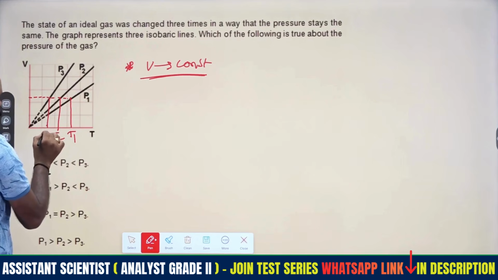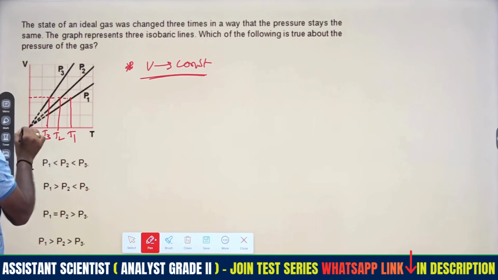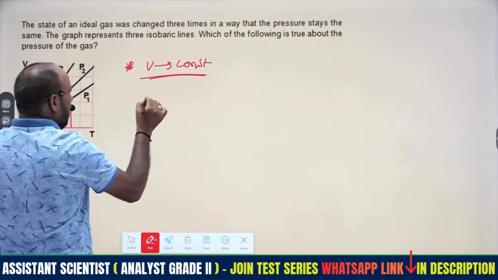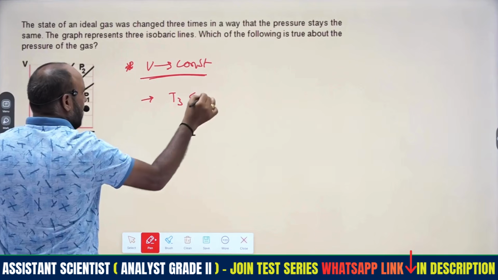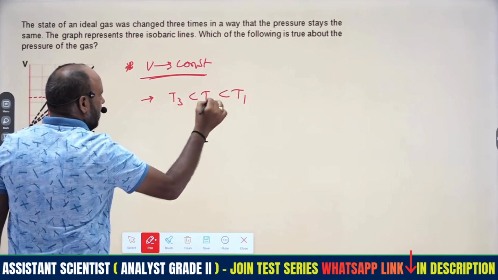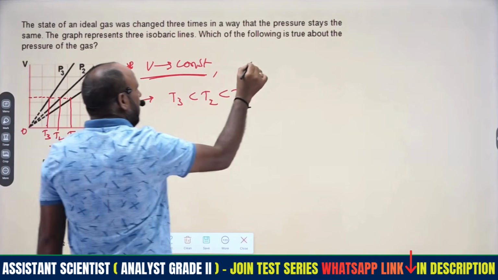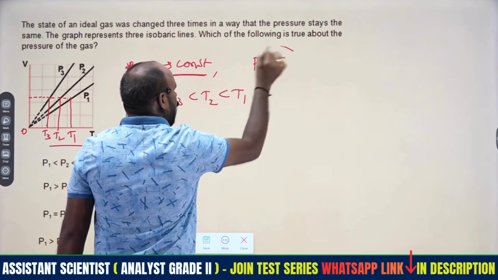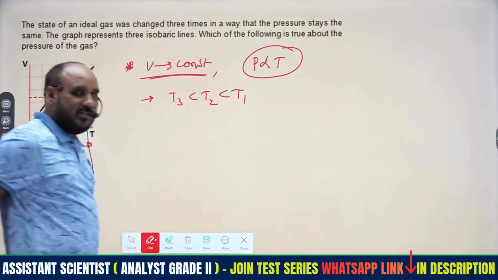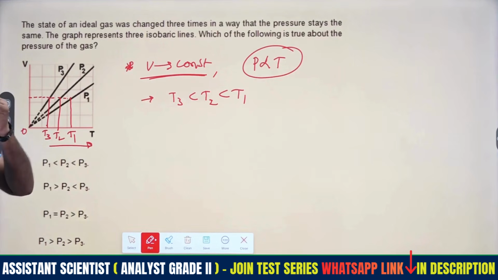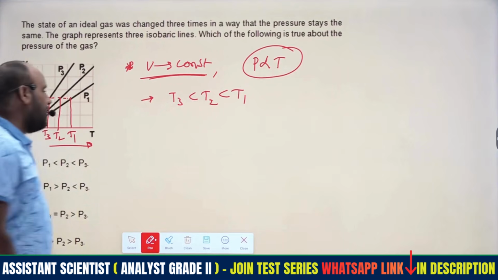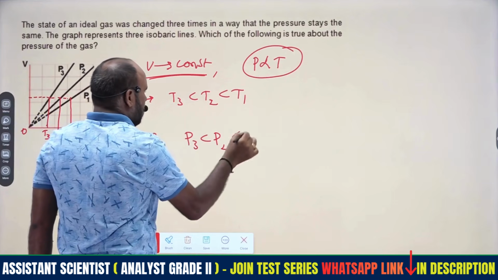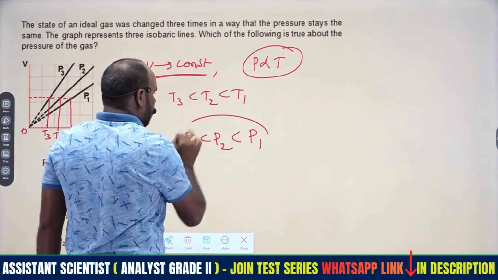The temperature is increasing along this axis, therefore we get the relation T3 is less than T2 is less than T1. But at constant volume, pressure is directly proportional to temperature. That is Gay-Lussac's law. Pressure is directly proportional to temperature, hence we get the relation P3 is less than P2 is less than P1. So P1 will be the most.